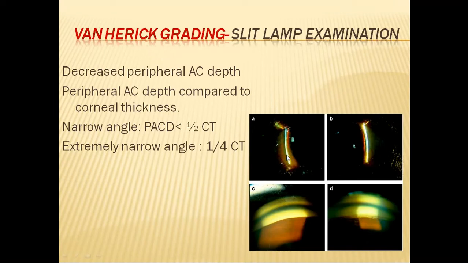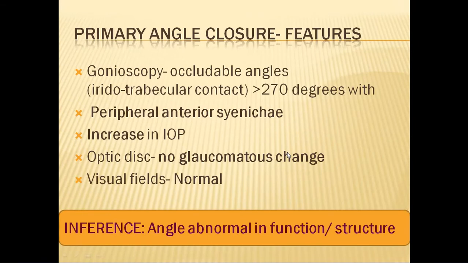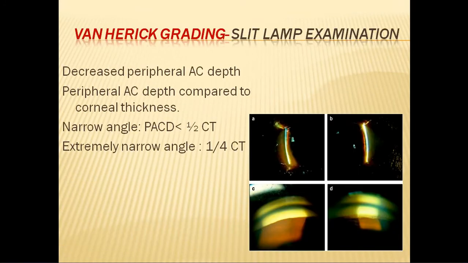Then where the anterior chamber depth is less than 1/4 of corneal thickness, the angles are closed. That's how they have correlated both and said that when the anterior chamber depth is narrow or shallow, the angles are also narrow or closed.